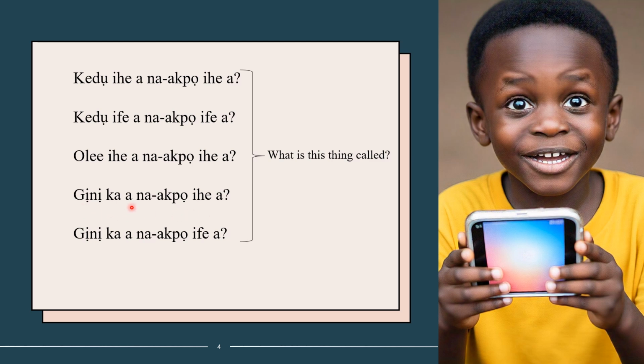Gịnị ka a na-akpọ ife a? Together they all mean, what is this thing called?